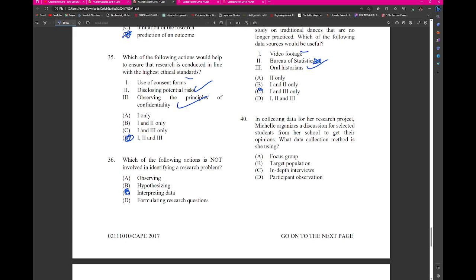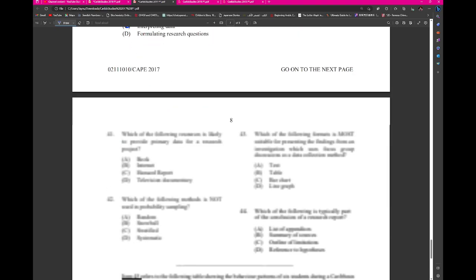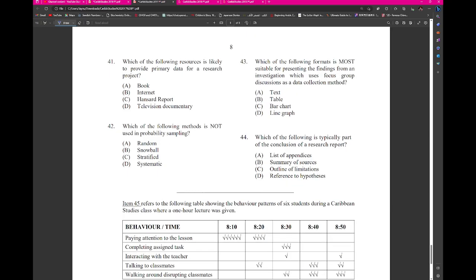In collecting data for her research project, Michelle organizes a discussion for selected students from her school to get their opinions. The data is probably focus group. Which of the following resources is likely to provide the primary data for a research project in the digital documentary? Which of the following methods is not used in probability sampling? Right, so I think this would be snowball.